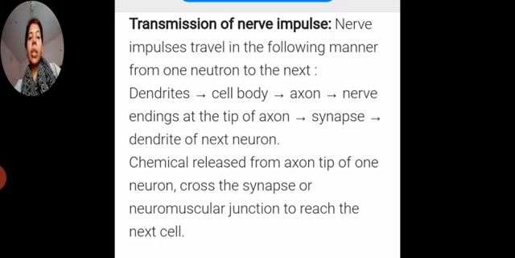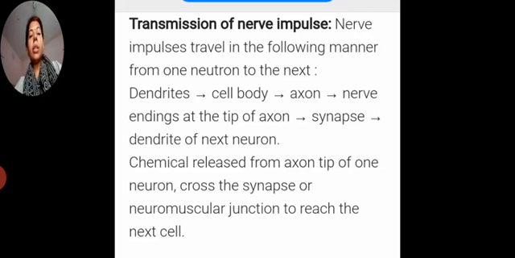The first thing you have to remember is that the nerve impulse is first received by the dendrite of the neuron. Already I said the dendrite is a branch-like structure present at the tip of the cell body. So first the dendrite receives the impulse from the stimuli. Then it passes to the cell body, from the cell body to the axon, and then it comes to the nerve ending at the tip of the axon.